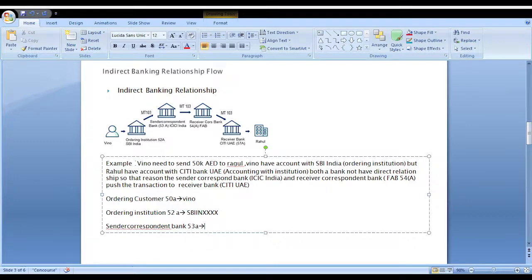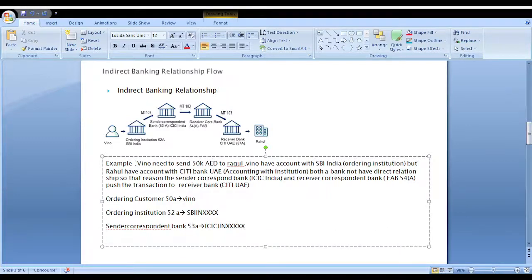In this scenario, the sender correspondent bank is ICICI Bank India. After that, the sender correspondent bank sends the acknowledgement to the receiver correspondent bank, First Abu Dhabi Bank, UAE, for the purpose of AED clearing.